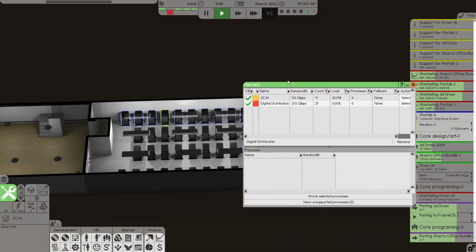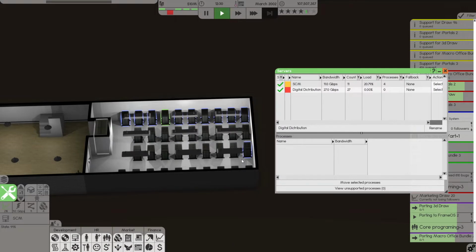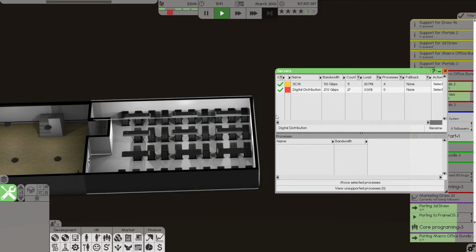I've gone along and I've made this top line here, although I kind of want this one to be a different server because it's actually part of the other one. It's part of SCM, I don't want it part of that. Can I swap it to a different server just by going in here? I guess it doesn't particularly matter. No, you know what? It doesn't matter. So I just have this top line and apparently this random one as the SCM, and it's only using 20% of that load. So we have a lot of room there.